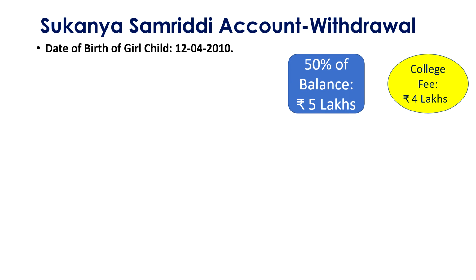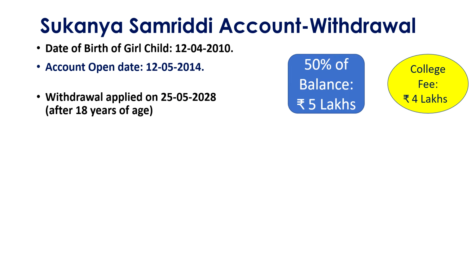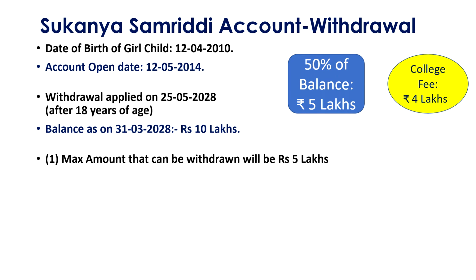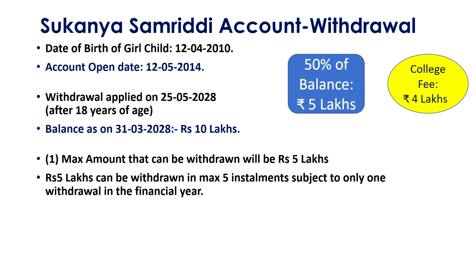Say, suppose one example we will see: date of birth of the child is 12/4/2010, account open date is 12/5/2014, and withdrawal applied on 25/5/2028, soon after 18 years of age. Then the balance as on 31/3 is, say suppose, 10 lakhs. Then the maximum amount that can be withdrawn will be 5 lakhs, and 5 lakhs can be withdrawn in a maximum of 5 installments, subject to one withdrawal in a financial year.